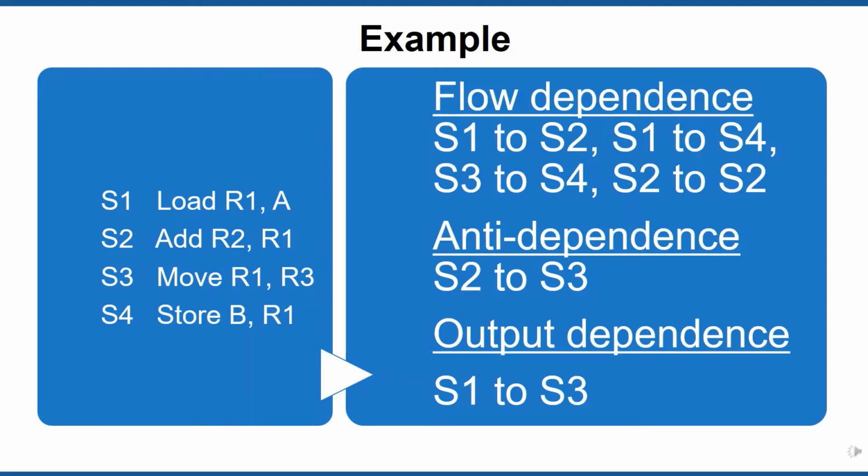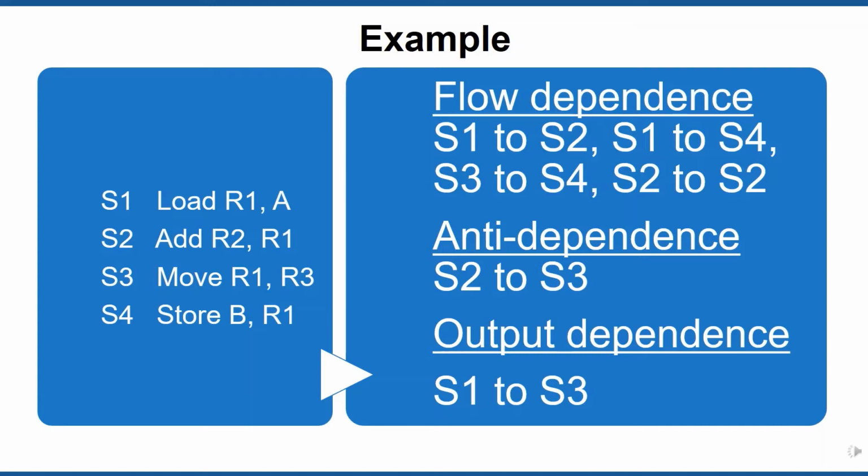Also, compare S3 and S4. There is a flow dependence between S3 and S4. If we consider statement S2, we have a self-flow dependence since register R2 is used as an input register as well as an output register.